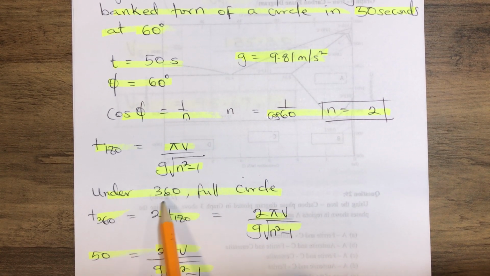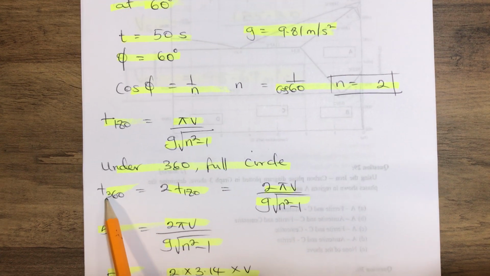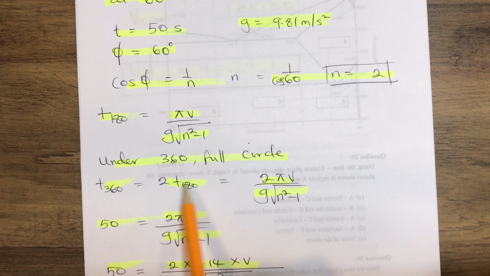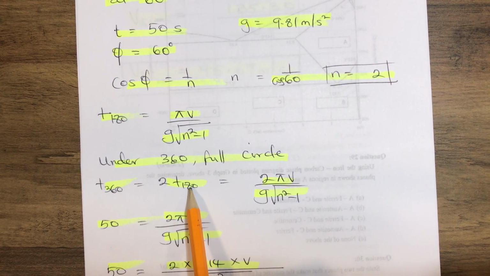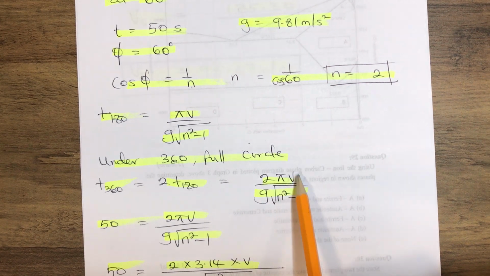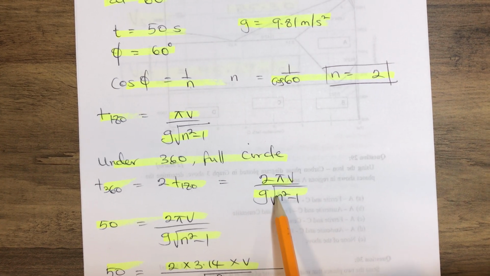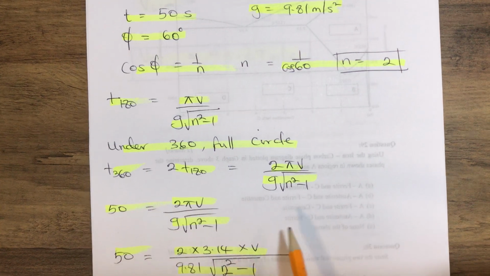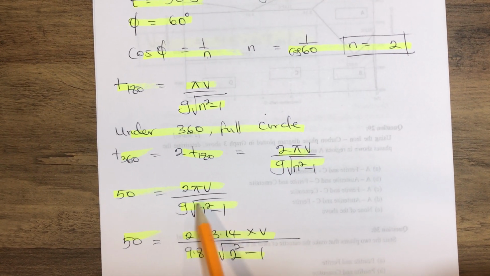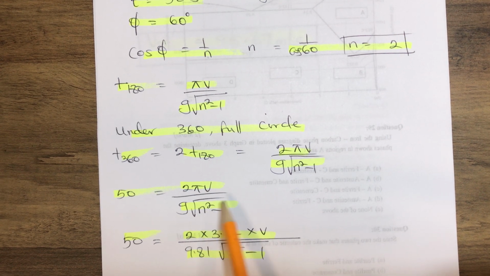So under the condition of a 360 full circle, our T360 will equal 2 times T180, which gives us 2 multiplied by pi v over g into the square root of n squared minus 1. Therefore we have our 50 equals 2 pi v over g times the square root of n squared minus 1.